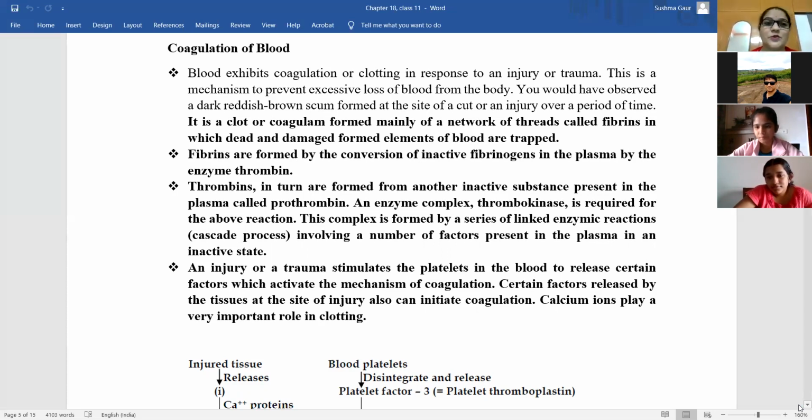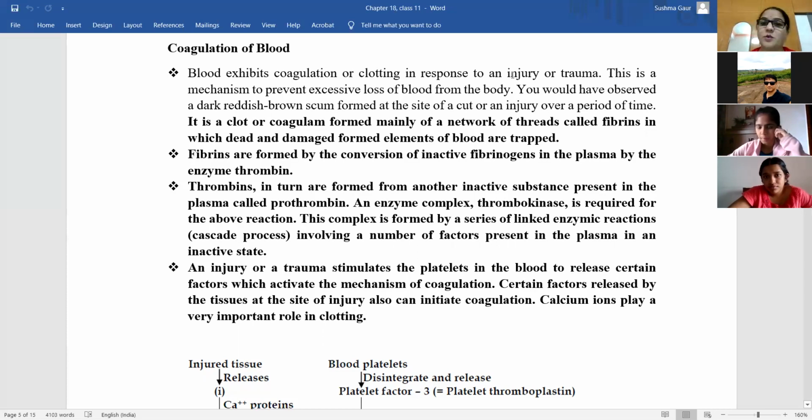Okay. So coagulation of blood. We will start this chapter from here. It is a very specific property of blood that it coagulates or clots in response to an injury in humans.